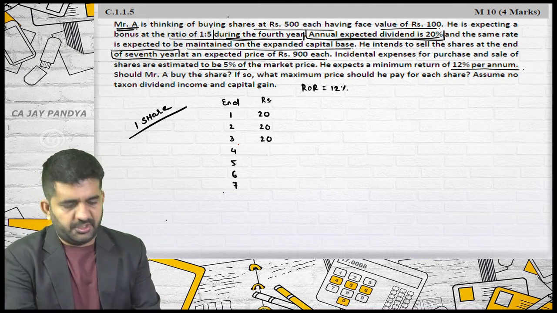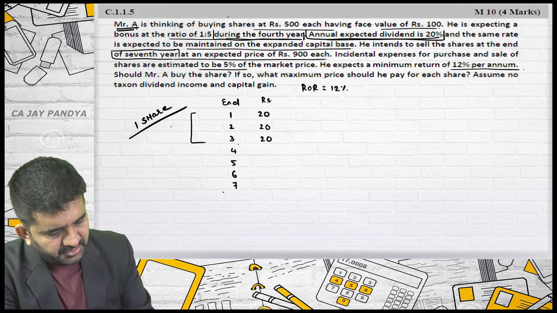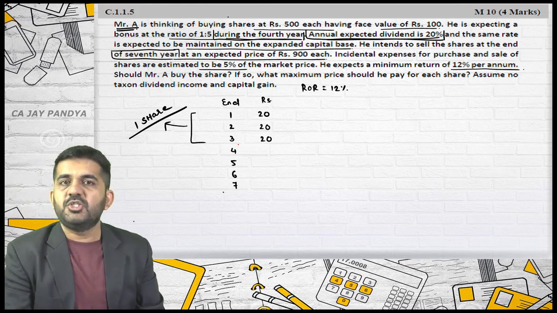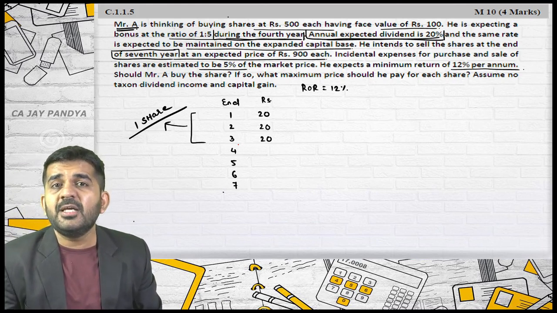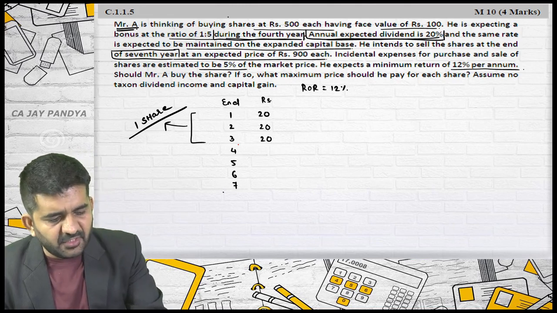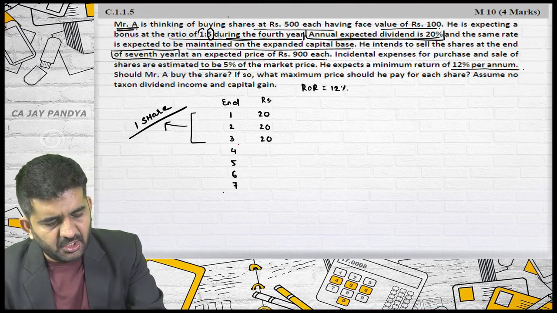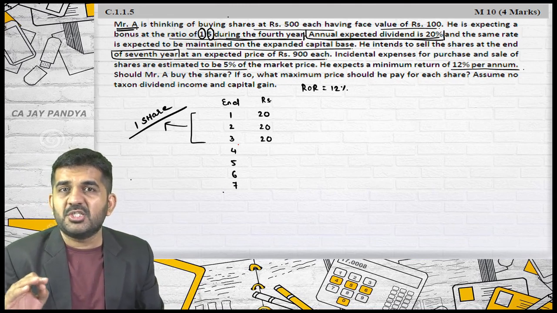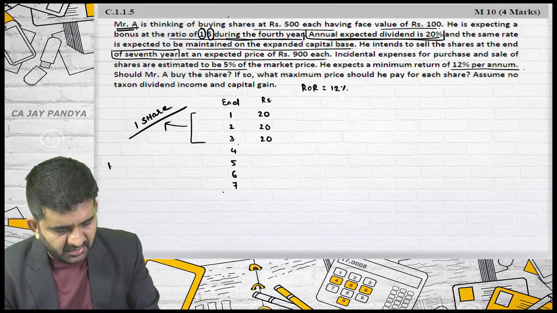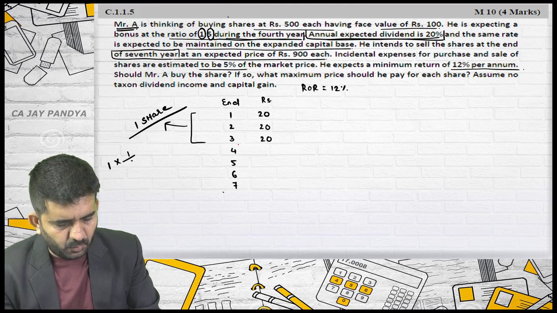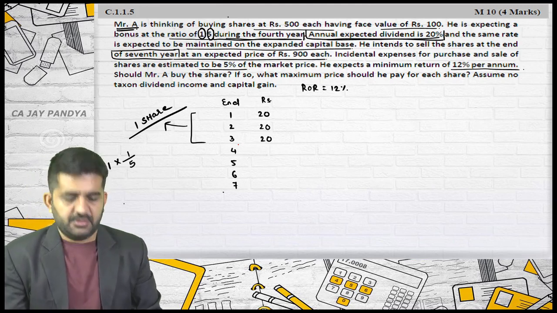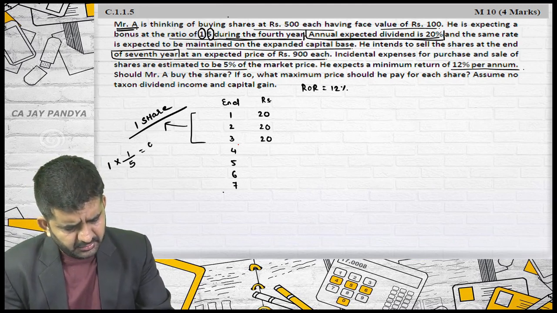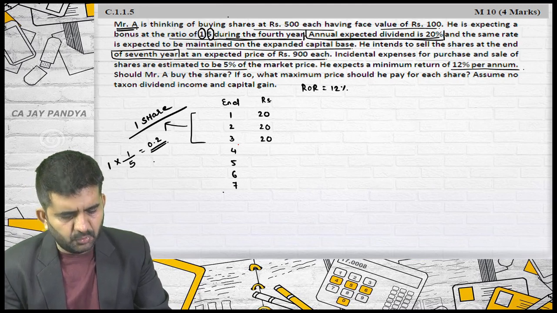Now in the 4th year, please understand, in the first 3 years how many shares was he having? One share. Now the company has issued the bonus that if you are having 5 shares, you will be getting 1 share. So how much bonus will he be receiving? He will be receiving 1 divided by 5. Is it alright? This is 0.2.